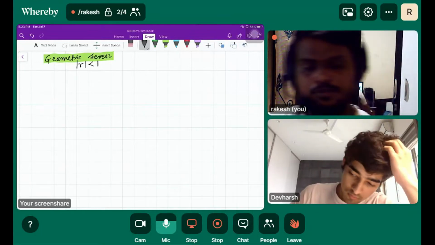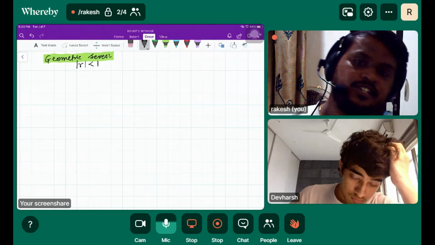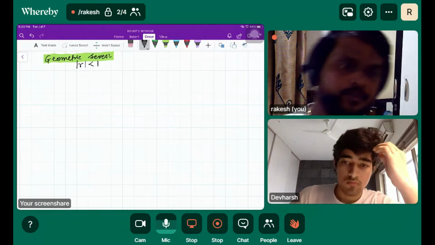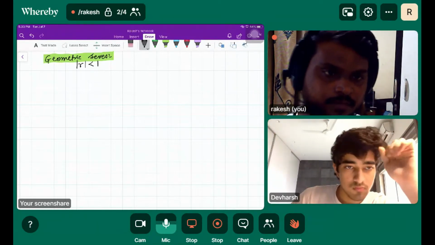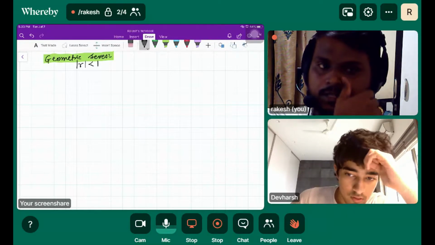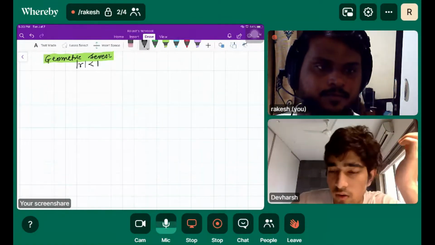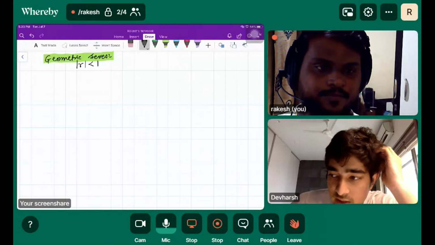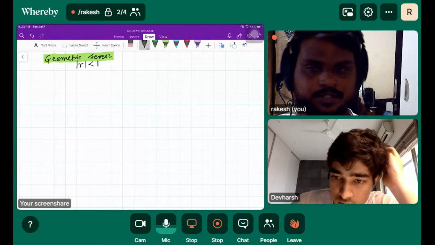So what is a geometric series? A geometric series is when each term of the series is multiplied by a constant number.